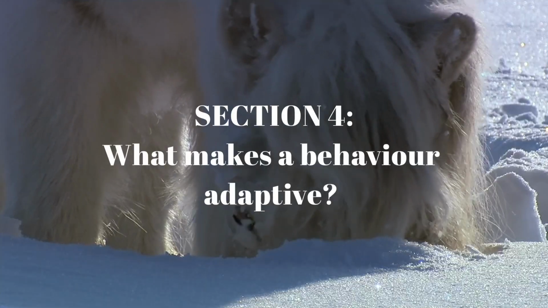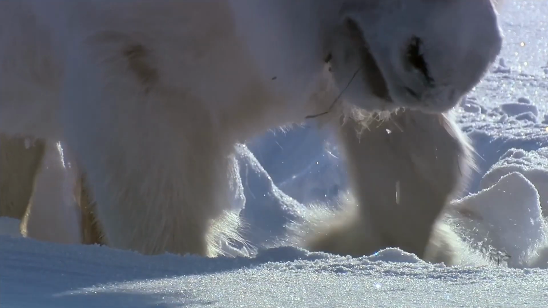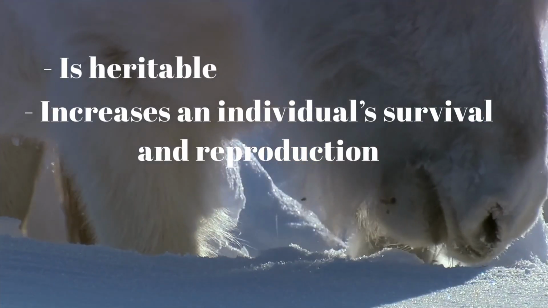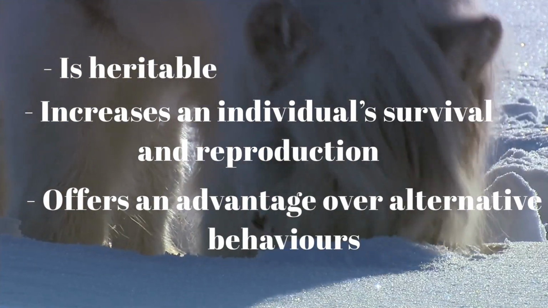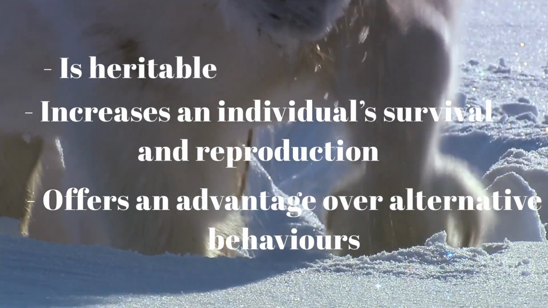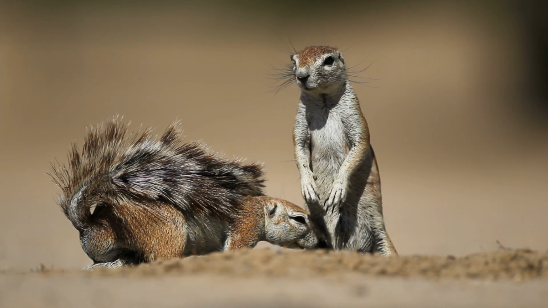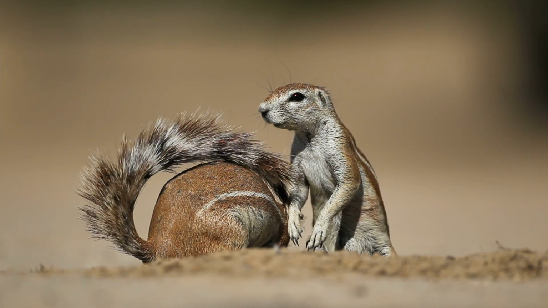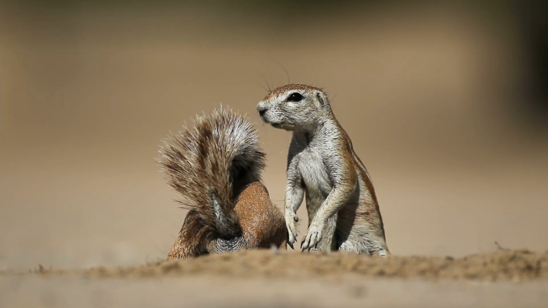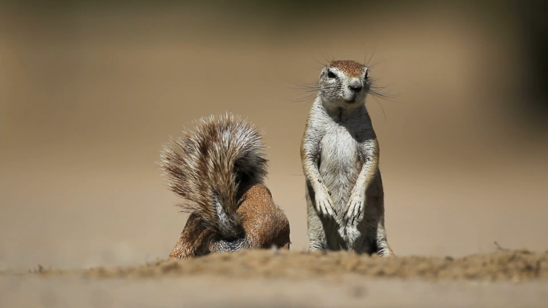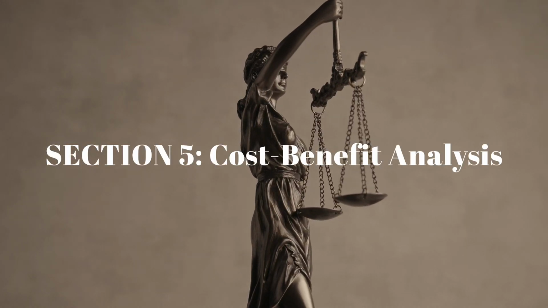Section 4. What makes a behavior adaptive? A behavior is adaptive if it is heritable, increases an individual's survival and reproduction, and offers an advantage over alternative behaviors. Let's look at another example. Mobbing in ground squirrels. They aggressively confront predators together, a risky move but one that protects the group's young. But how do we know if a behavior is truly adaptive? Well, Section 5, cost-benefit analysis.